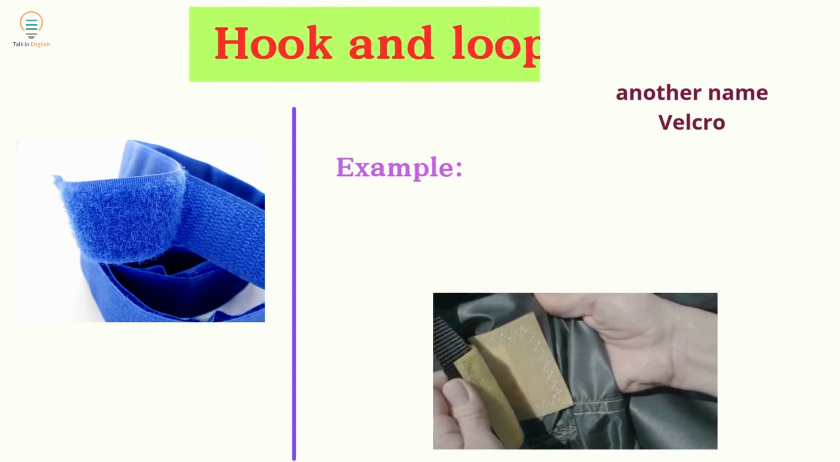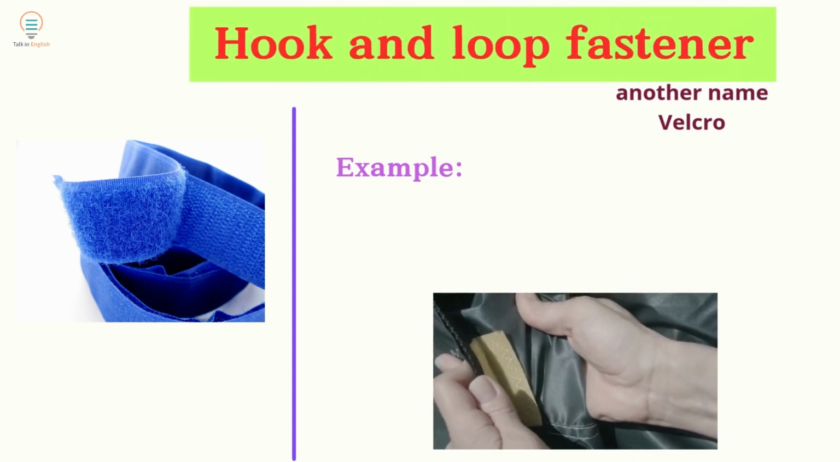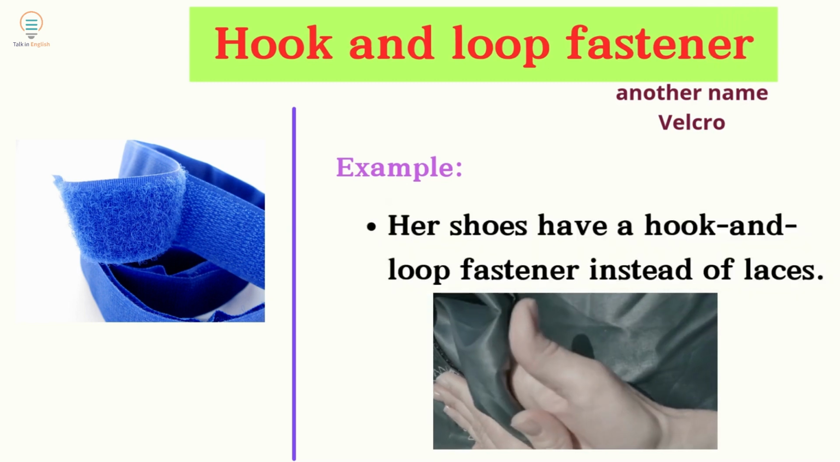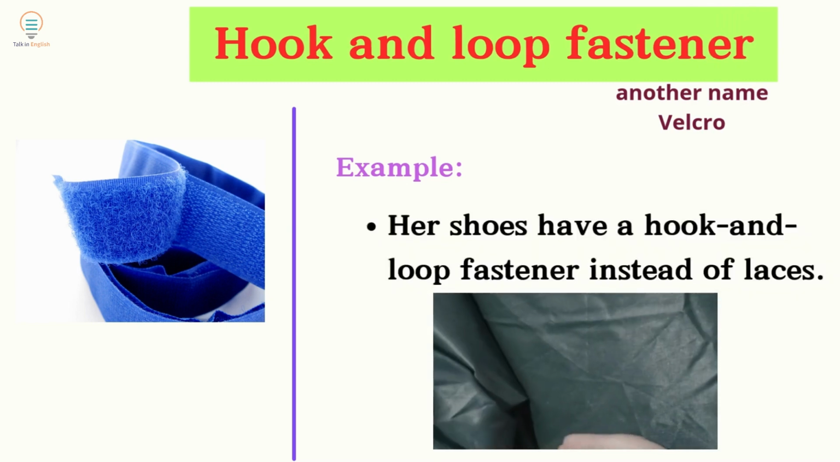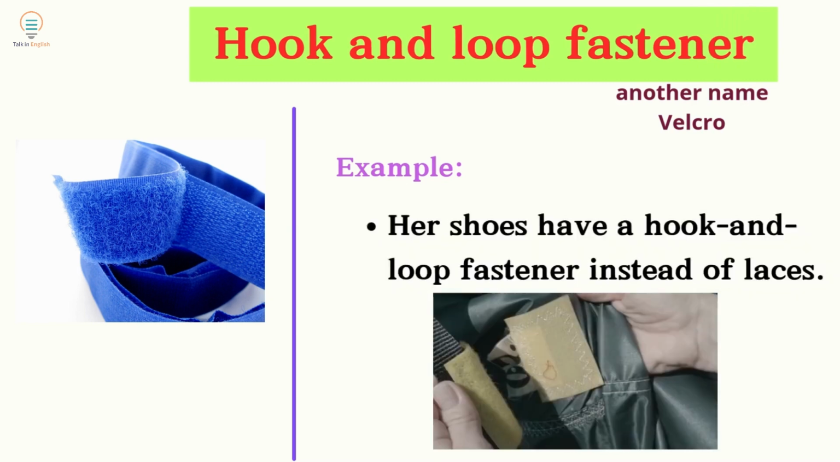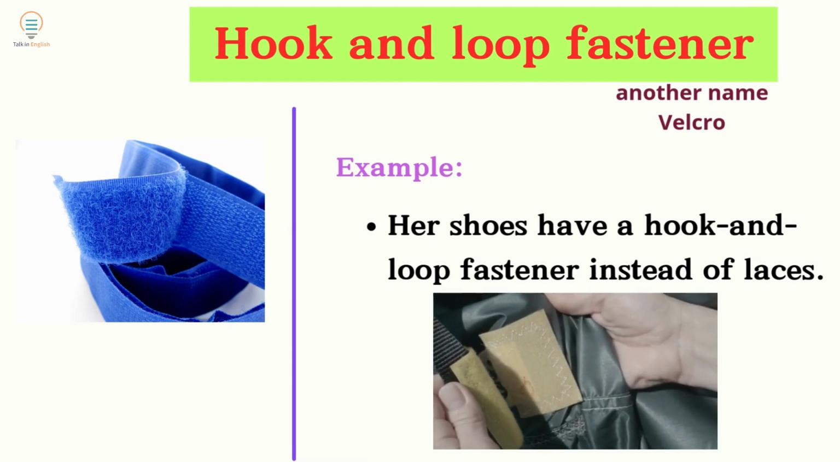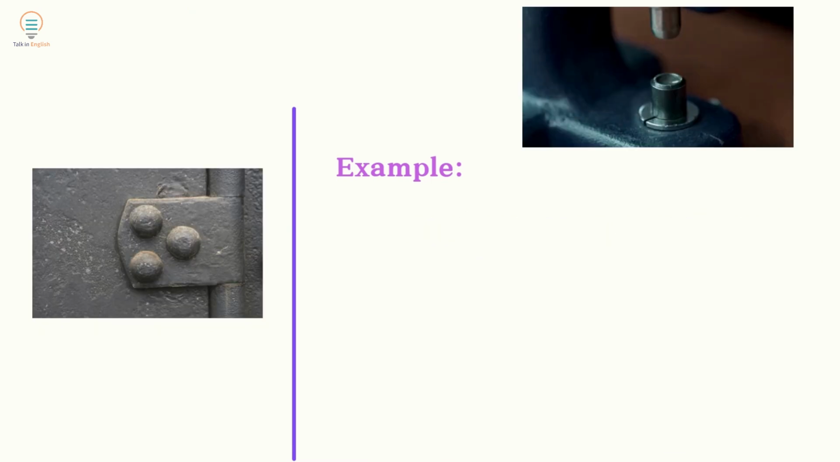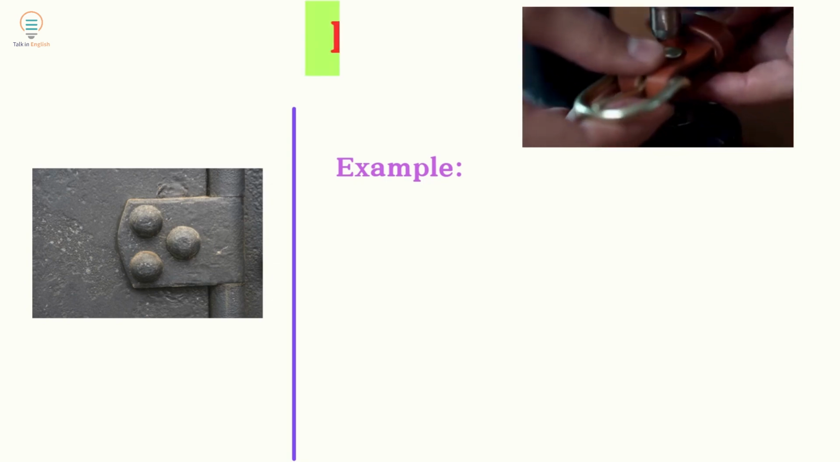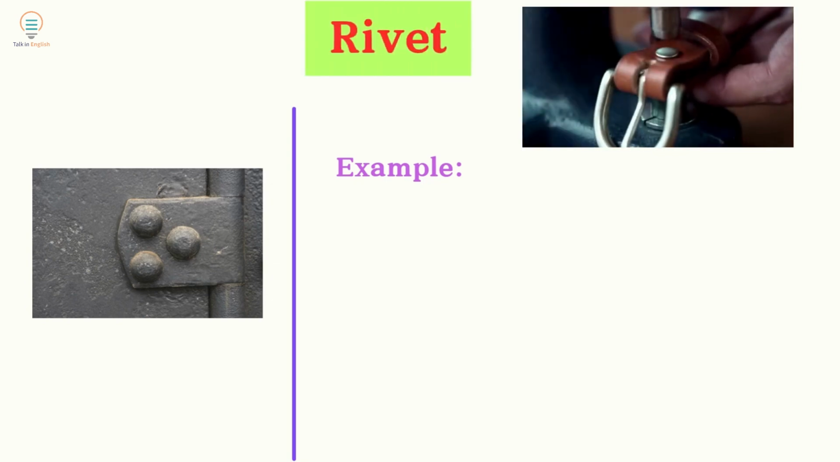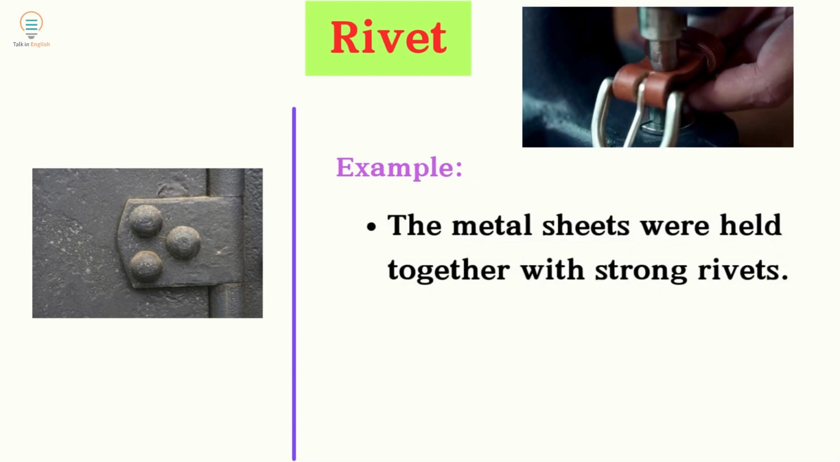Hook and loop fastener. Example: her shoes have a hook and loop fastener instead of laces. Rivet. Example: the metal sheets were held together with strong rivets.